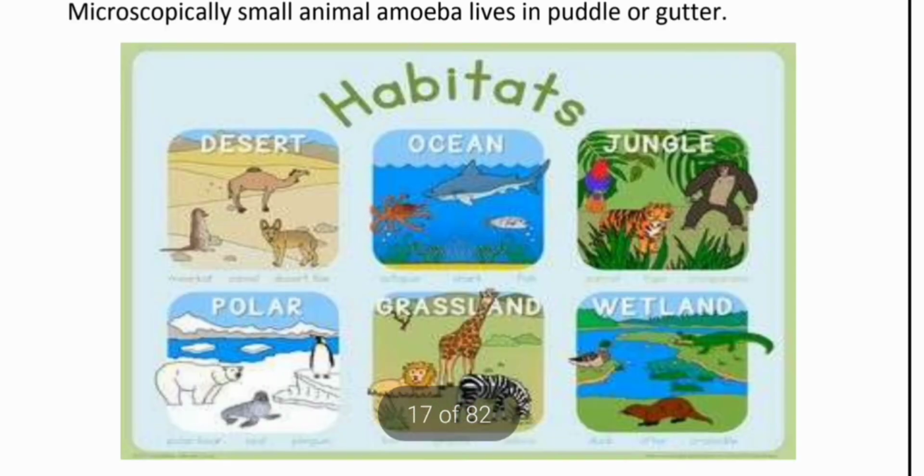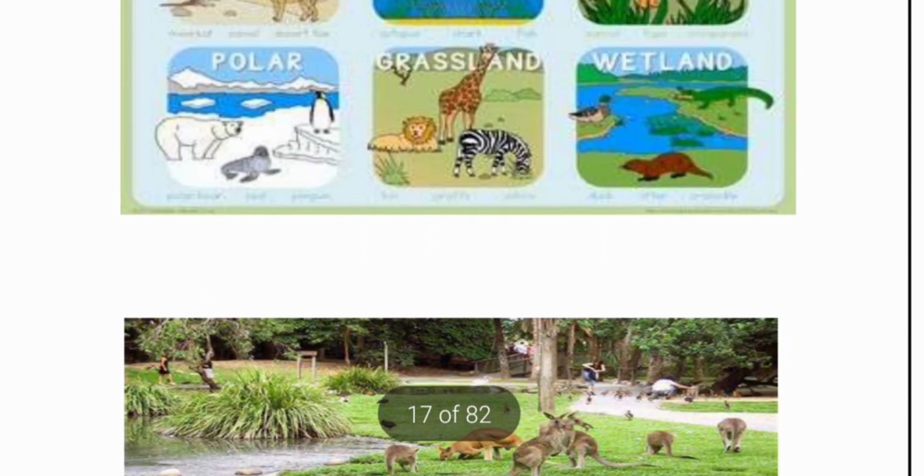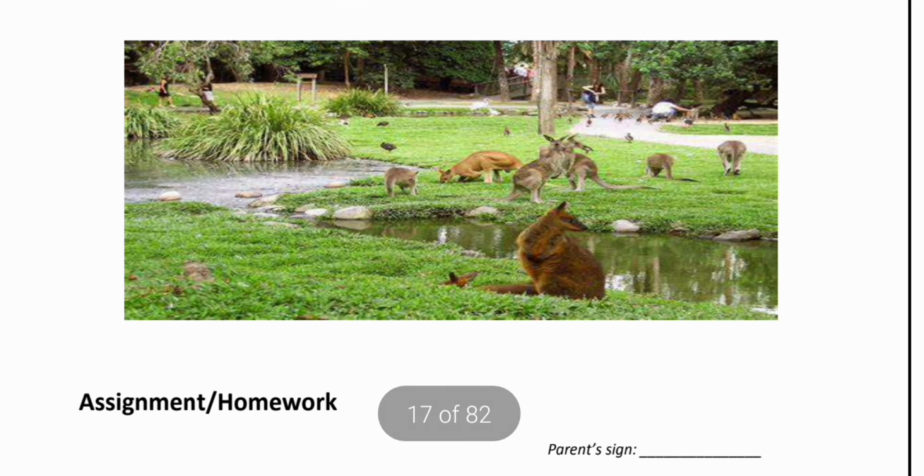You can see in the diagram: deserts, ocean, jungles, polar, grassland, waterland. These are different types of habitats. These are the habitats in which organisms live.